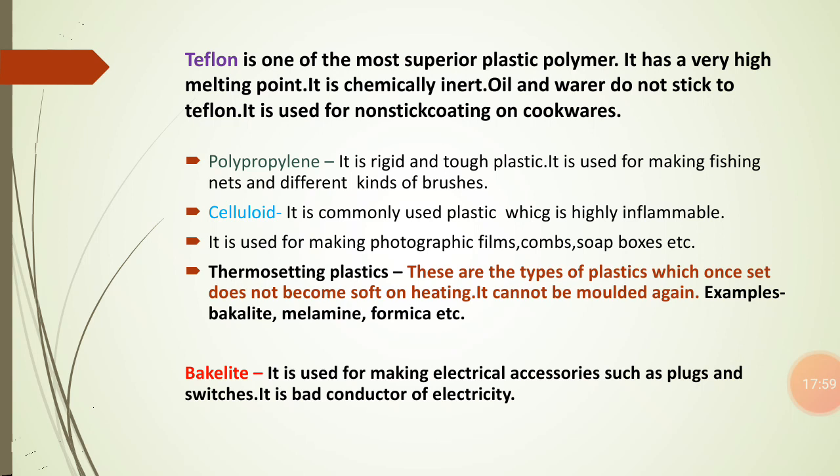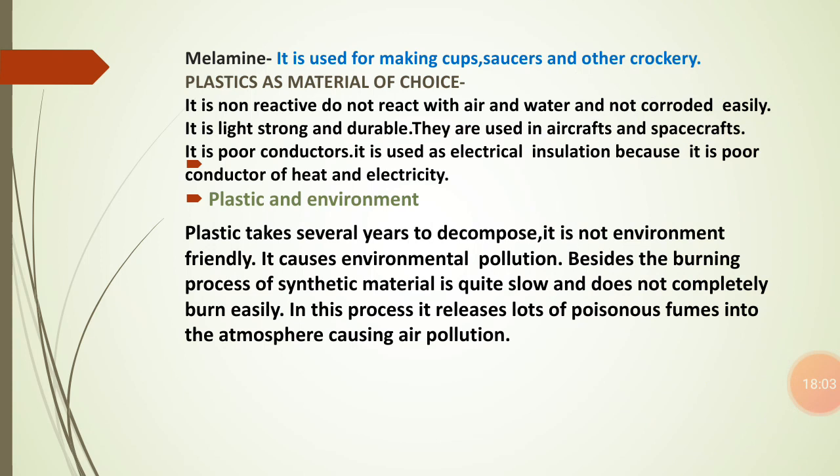Next is melamine. Now we are going to study about melamine. Melamine formaldehyde is often used in kitchen utensils and plates. Melamine utensils and bowls are not microwave safe. Melamine is used for making cups, saucers, and other crockery items.